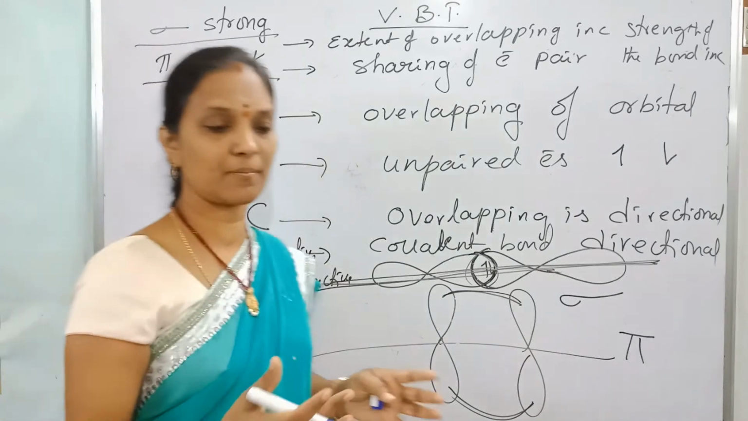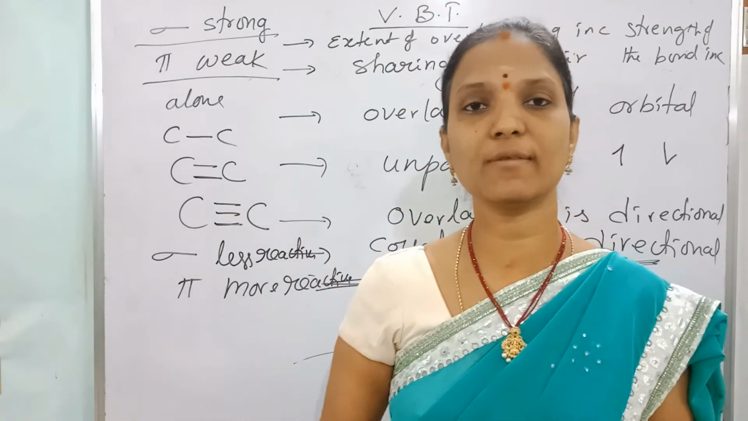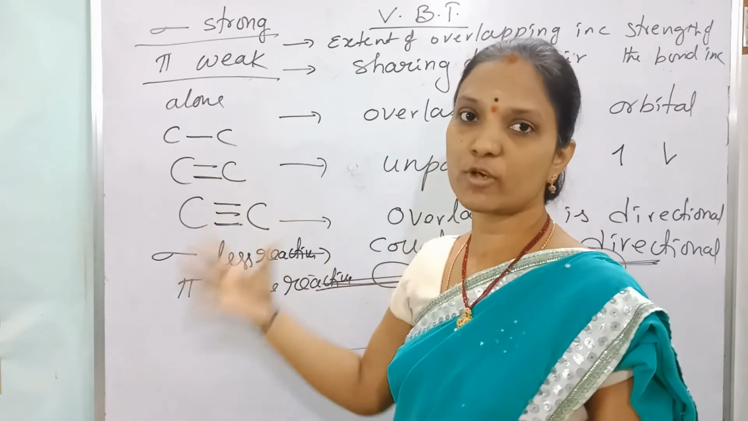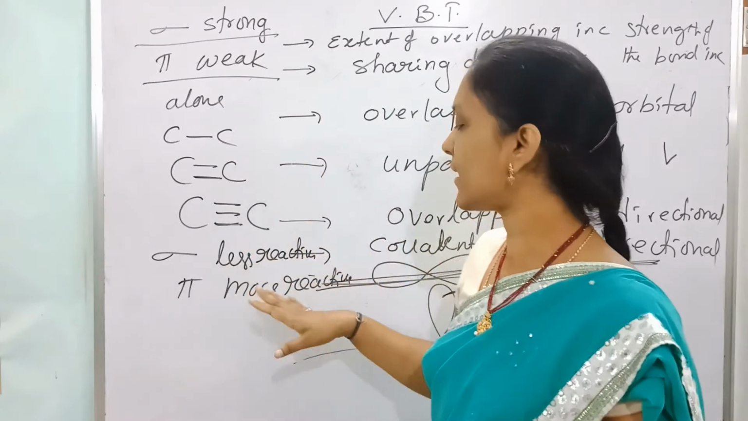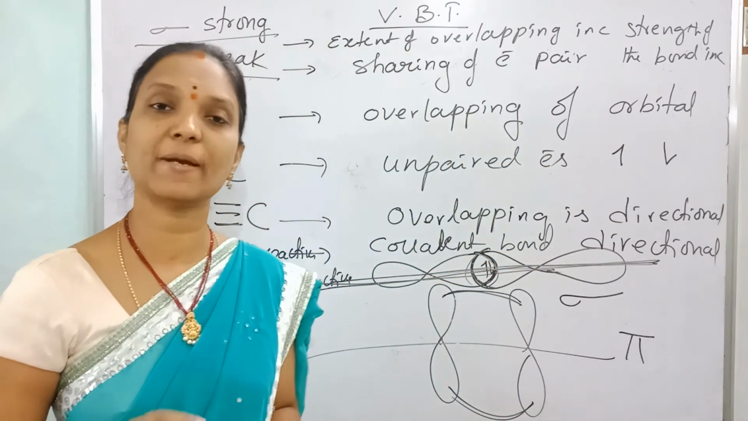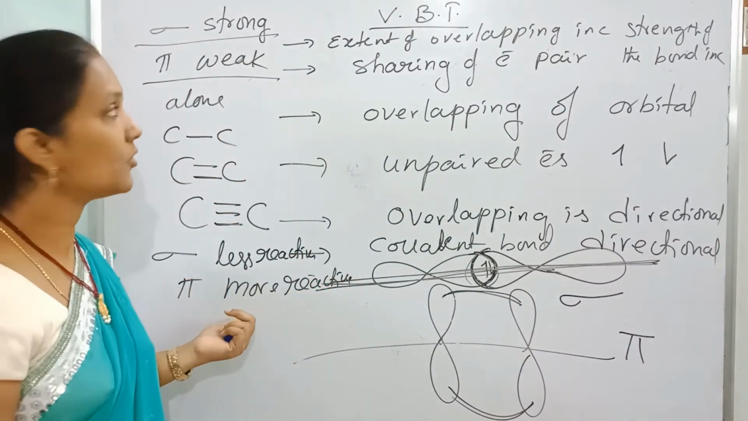That's why, in reactions, alkenes and alkynes especially are involved in addition reactions, because breaking of the pi bond takes place, and instead addition of new species takes place. So breaking of the pi bond is easy. Why is breaking of the pi bond easy? Because its extent of overlapping is less. That's why the pi bond is a weak bond. So sigma is less reactive, pi is more reactive.